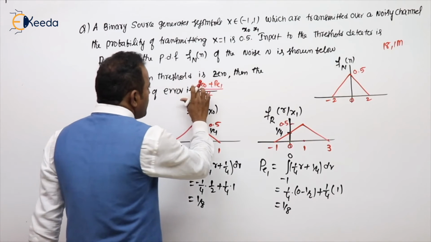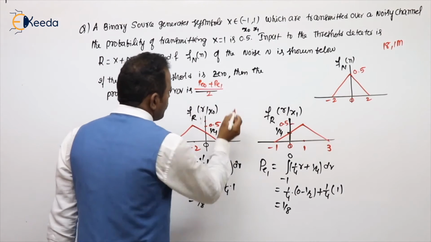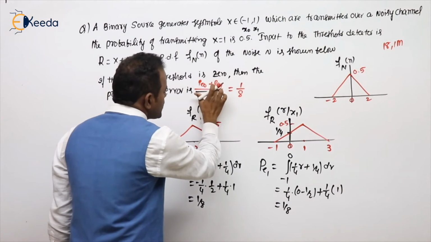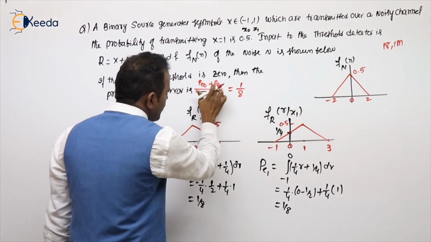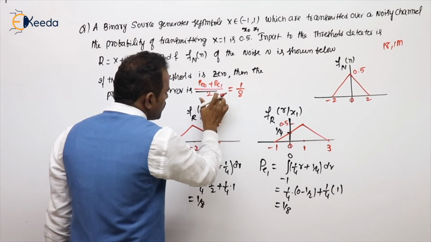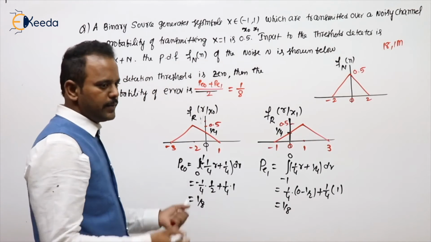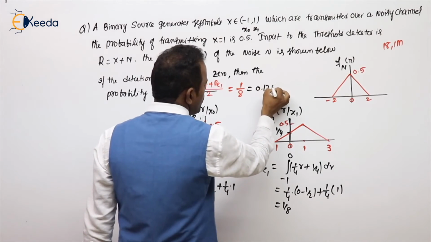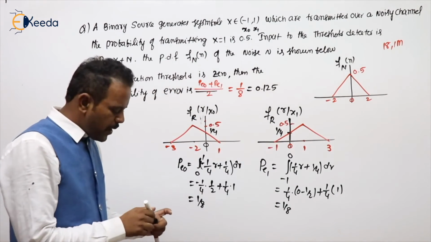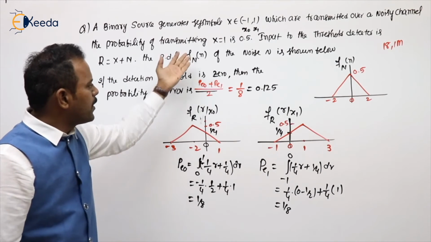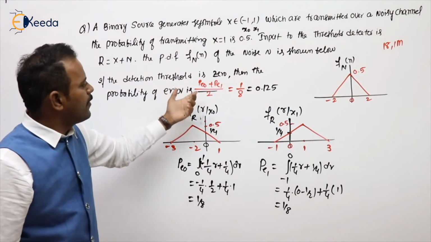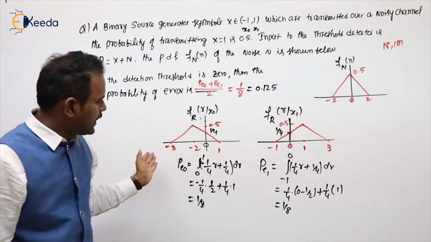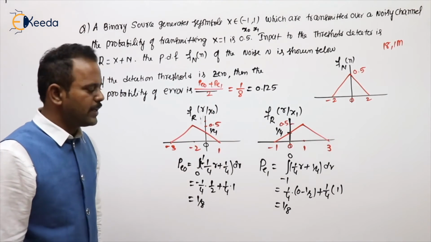So 1 by 8 plus 1 by 8, 1 by 4. 1 by 4 by 2, 1 by 8. 1 by 8 plus 1 by 8, 2 by 8 means 1 by 4. 1 by 4 by 2, 1 by 8. Got the logic or not? Now, 1 by 8 means, what is the answer? 0.125. A simple problem only. Here both are equiprobable, so the probability of error will be average probability of error. Both will be same. Are you getting my point? So that's how I did it. By taking the PDFs of them, I calculated the value.